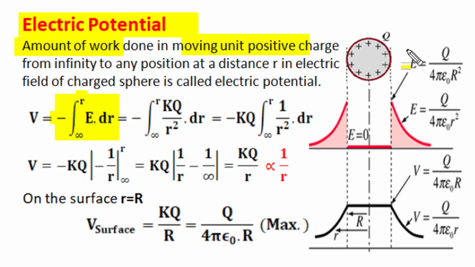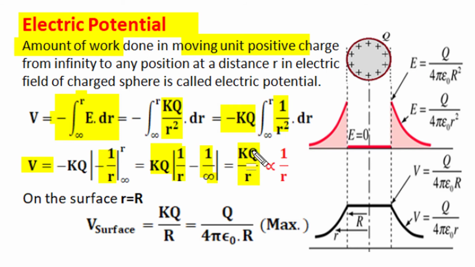integration. For all external positions, electric field is given as kq upon r square, just like electric field of a point charge acting from its center. Here k and q are constant, which when come out of integration with negative sign, the integration formula for 1 over r square is minus 1 by r. This negative and this negation become positive, and 1 by r when we take limit, the initial limit when put with changed sign becomes 1 by infinity or 0, and final position is at a distance r from center of this sphere, making it kq by r, and we found that electric potential of a spherical charge for external position is just similar to that of a point charge.